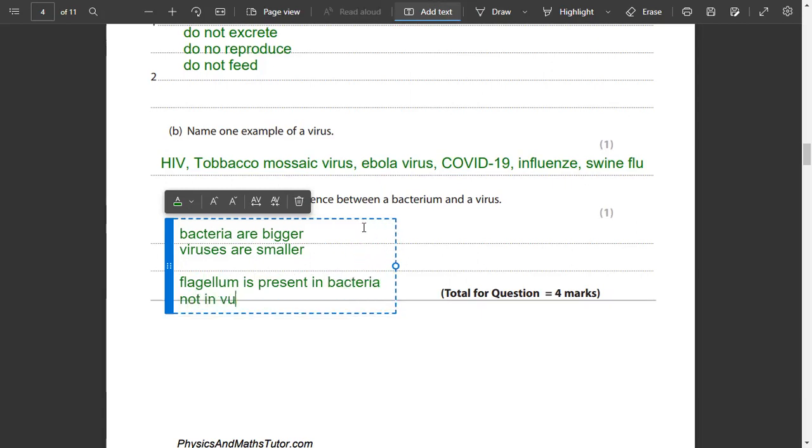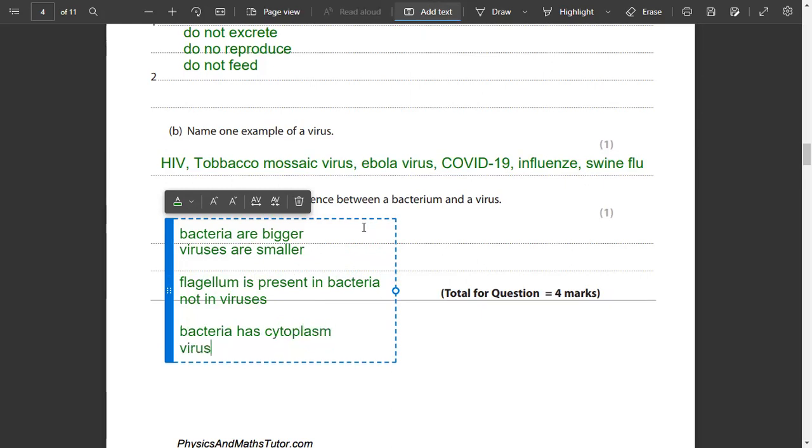This is not in viruses. Other than that, bacteria have cytoplasm. Viruses do not have cytoplasm.